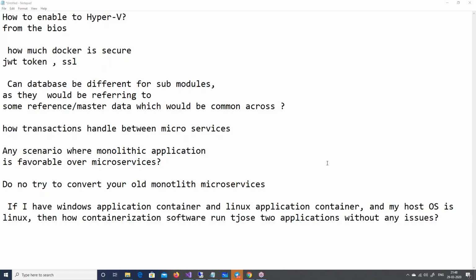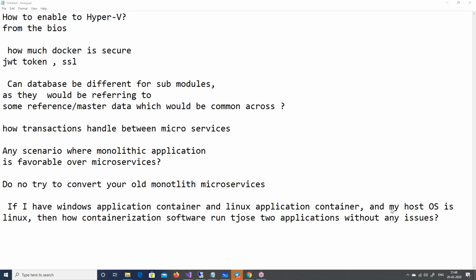See, the question here is, let's say I have Linux and inside Linux I want to run a Windows container. As I've said, Docker knows about the Windows operating system. It hosts the necessary DLLs accordingly. So we don't have to worry about it. It will do it. Believe me, it will do it.